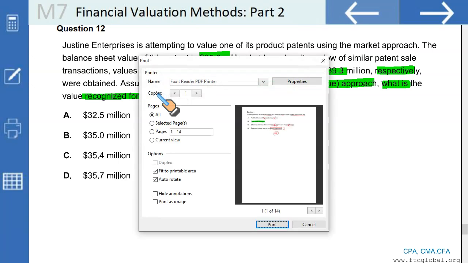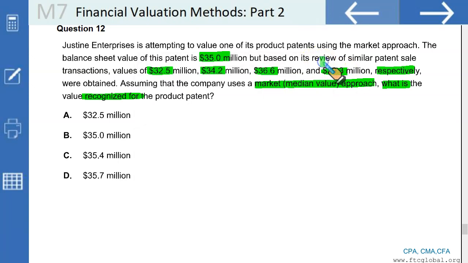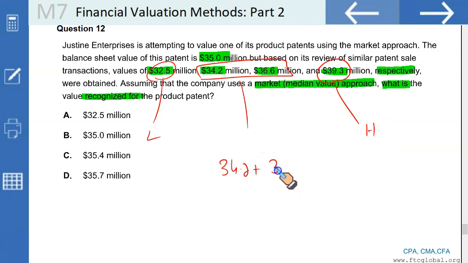First of all, what you should do is ignore the extremes and take the middle two. This is the lowest, this is the highest, right? These are the two mid numbers. Take these down, 34.2 and 36.6. Add these two and divide them by 2. This will simply give you the median. Add these up.